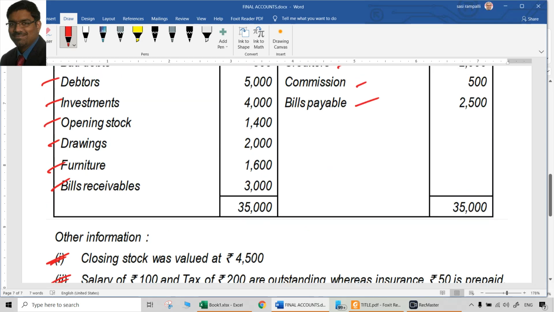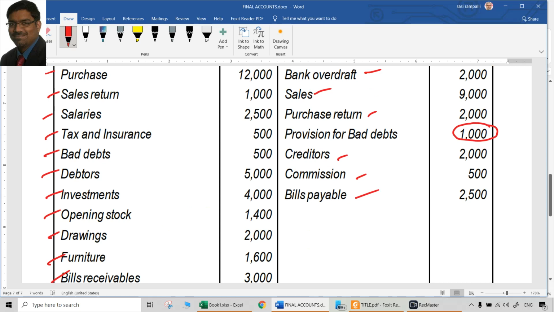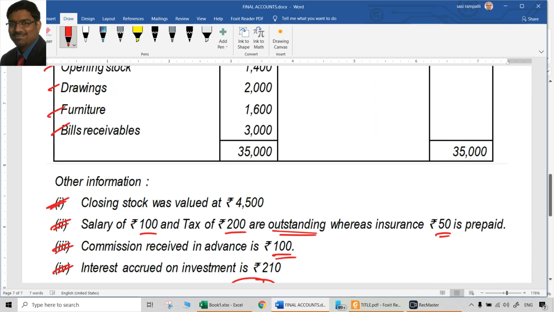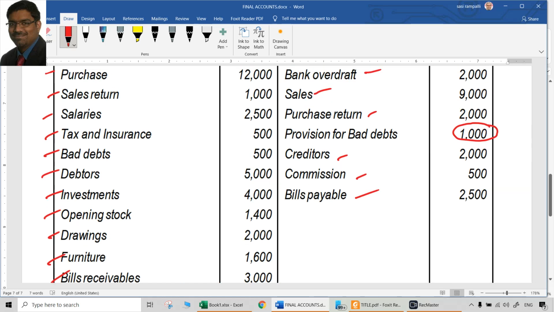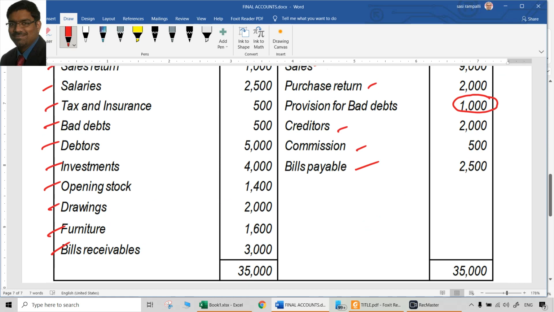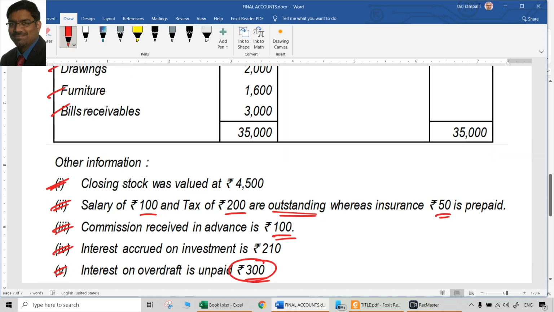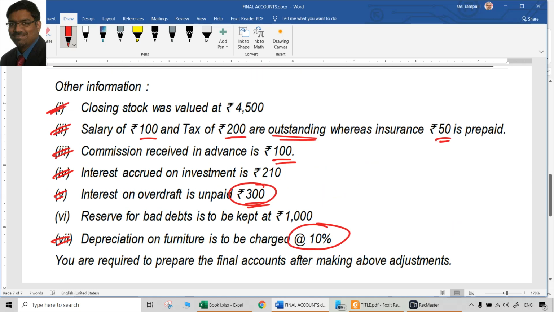Now come to the last point, that is reserve for bad debts or provision for bad debts. How much is there reserve already? Provision for bad debts 1000. How much is the provision that is required? 1000. Actually, there is nothing for us to do. There is nothing specially to be created. Why? Because already there is a provision of 1000, and as per the question, there is going to be a creation of a provision for 1000.